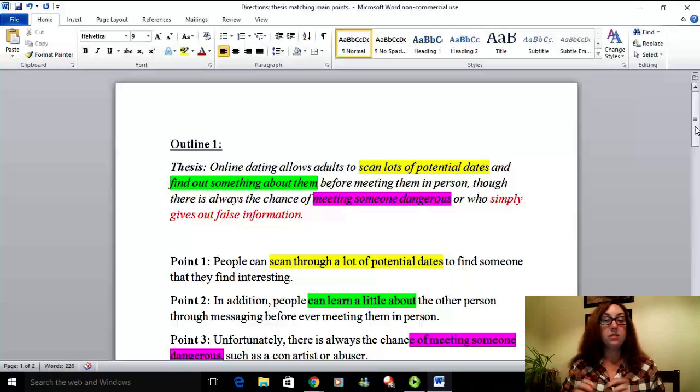And again, thesis must match prompt. Each main point must match thesis statement. And those connections should be really clear and obvious. Your reader shouldn't have to guess at what those connections are. So anytime you find yourself, even if you love the point, but it doesn't match your thesis and it doesn't match the prompt, it needs to come out of the essay. And again, that's because part of good writing is learning how to write within guidelines, learning to write to a specific essay prompt, whether it's a statement prompt or a question.